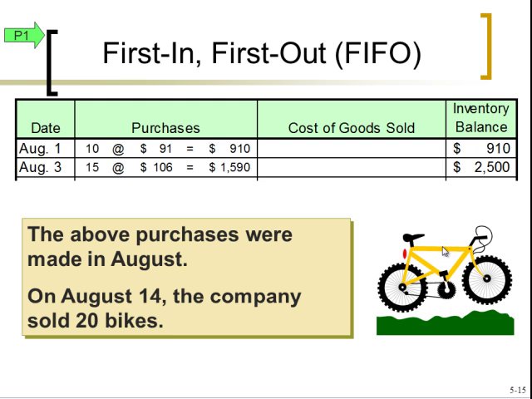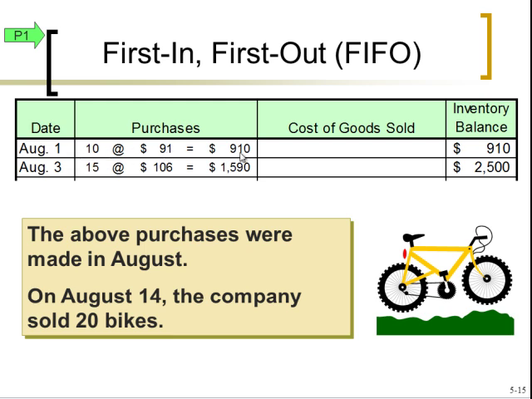So now let's talk about FIFO. We have our first 2 layers again, and then on August 14th we sold 20 bikes just like we did earlier. The question is, where do we pull those 20 bikes from? They don't tell us because it's FIFO. We have to determine which layer to use up. So since it's FIFO, we're going to use the first layer first. So our first layer, our oldest layer, is the 10 units at $91. We want to sell 20 bikes. We can't pull them all at $91 because we only have 10 of them at $91.